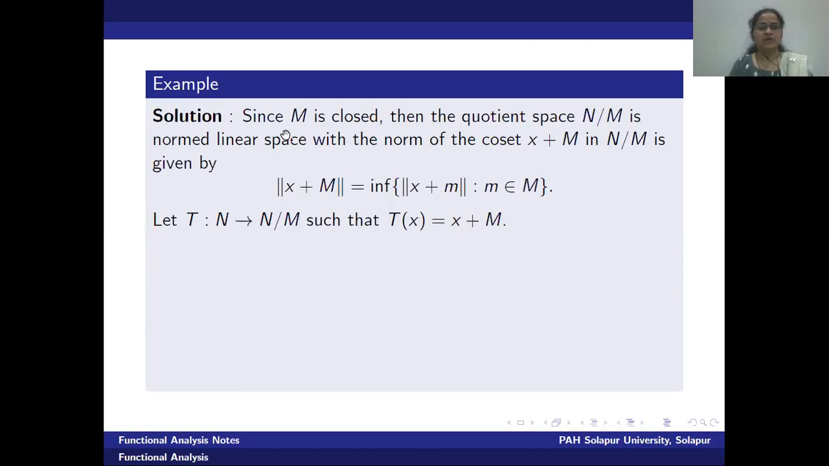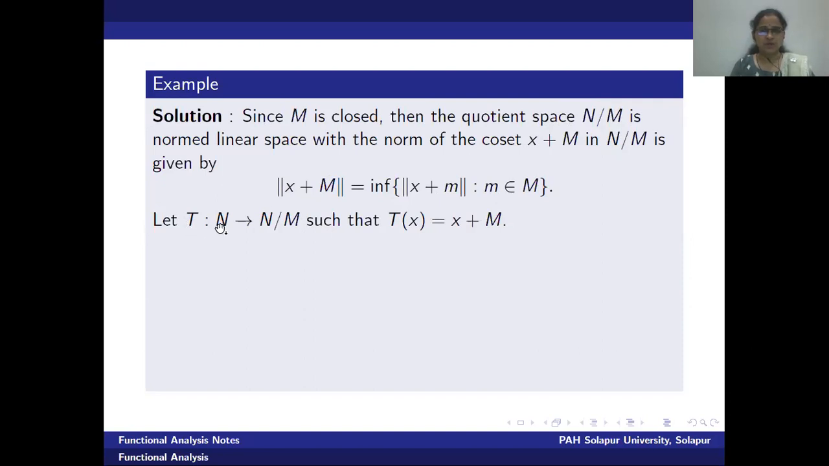Now here the things given to us are M is a closed subspace of capital N. Then the quotient space N by M is a normed linear space with a norm. Norm of a coset, because the elements in this quotient space are the cosets of M, and are of the type x plus M or M plus x, right? Therefore, the norm of x plus M in N by M is given by the infimum of norm of x plus m for m in M, right?